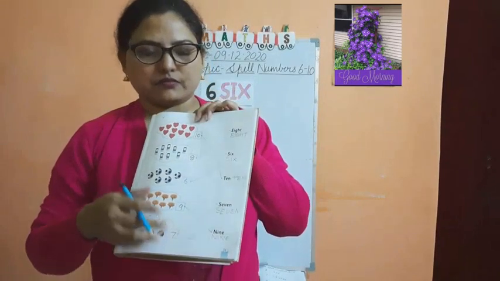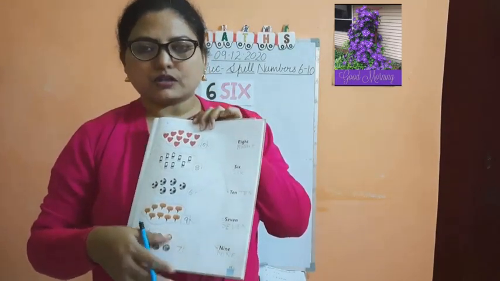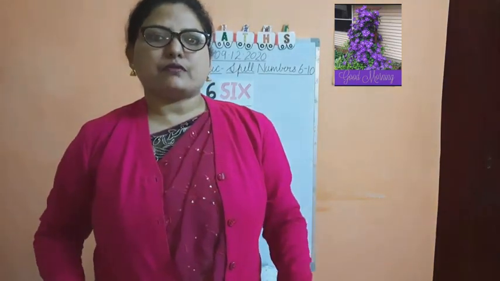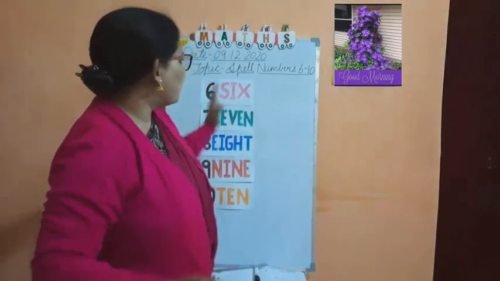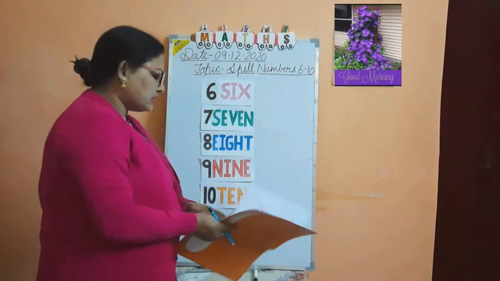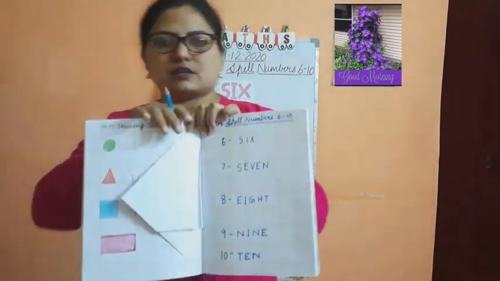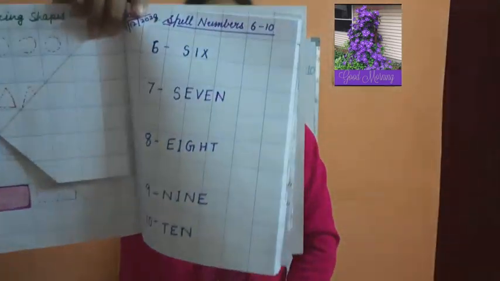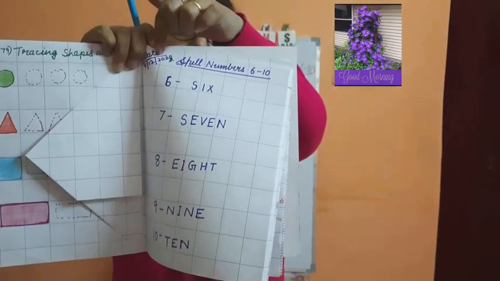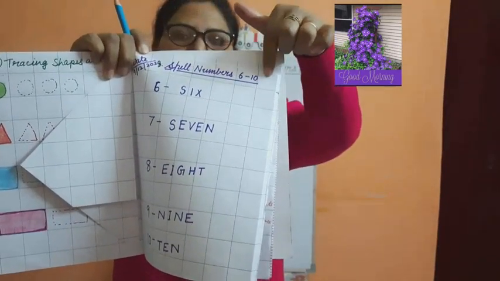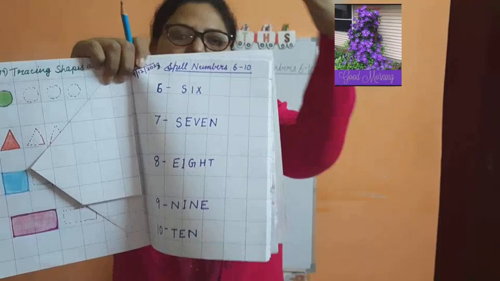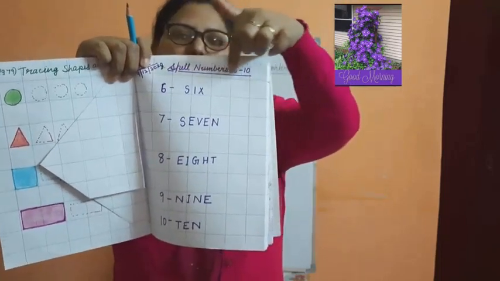If you have book, you have done this, and in copy I will give you homework. Okay. In copy 1 page you have to write 6 to 10 spellings. I will show you in the copy how to write in the copy. Now children, you can see here the copy. It is visible. I have written here up, you can see here you have to write the date. Here you have to write the topic. And beautifully you have to write. Please write topic. What you are writing down, that topic you have to write up here.